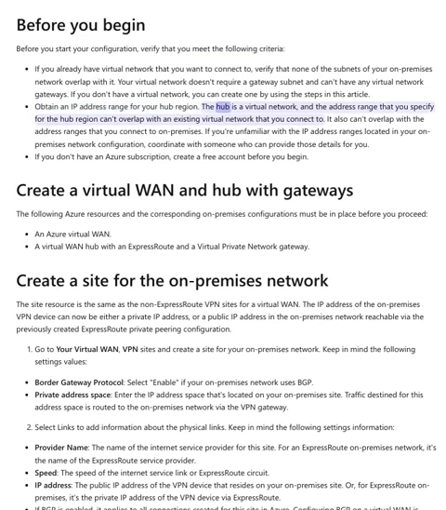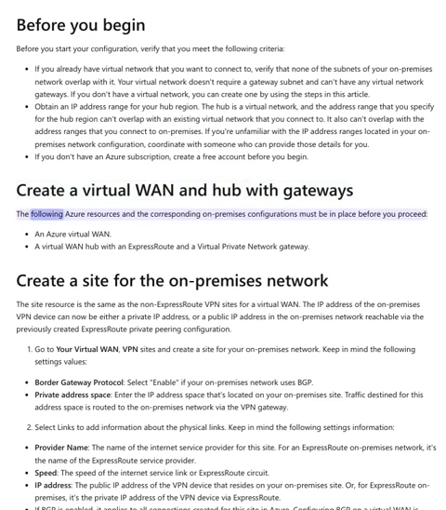Obtain an IP address range for your hub region. The hub is a virtual network, and the address range that you specify for the hub region can't overlap with an existing virtual network that you connect to. It also can't overlap with the address ranges that you connect to on-premises. If you're unfamiliar with the IP address ranges located in your on-premises network configuration, coordinate with someone who can provide those details for you. If you don't have an Azure subscription, create a free account before you begin.